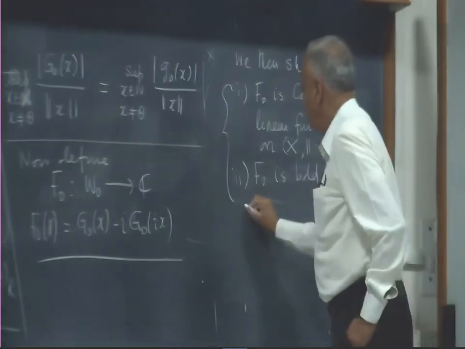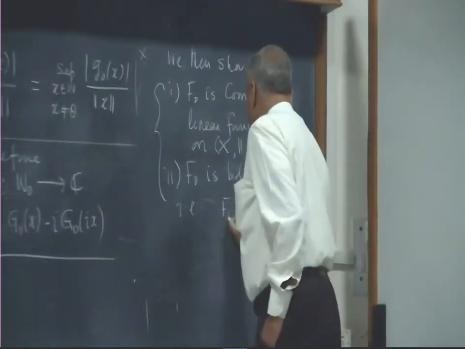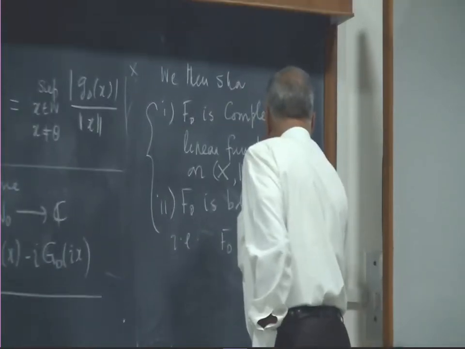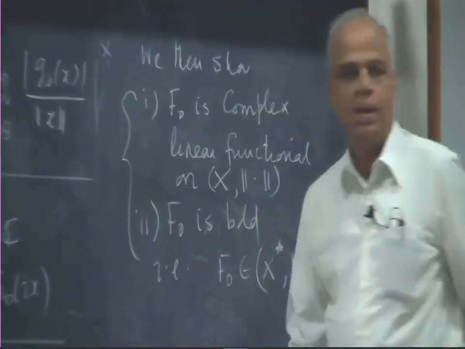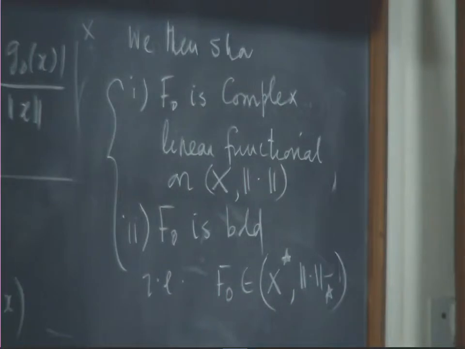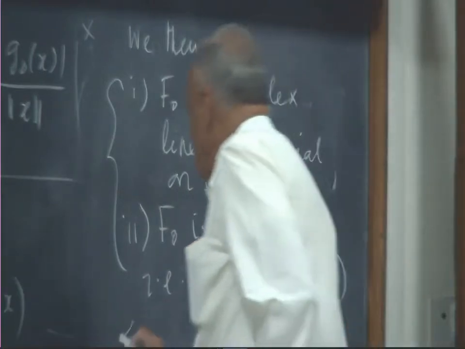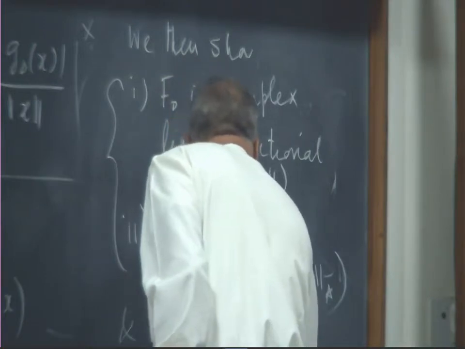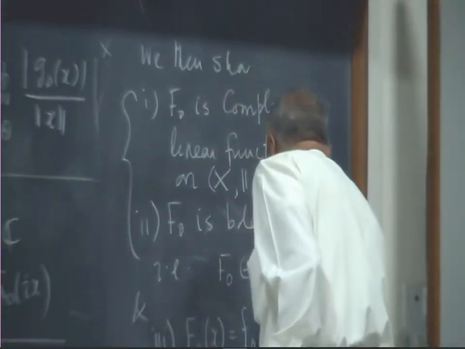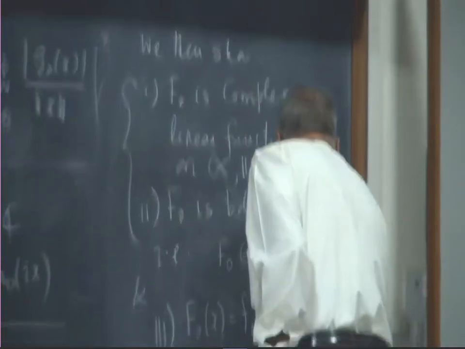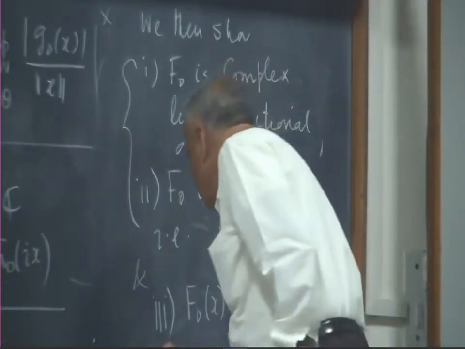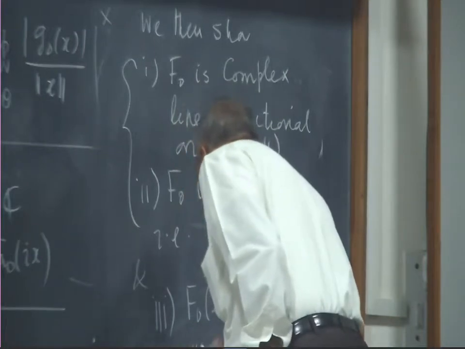So the two together means f naught belongs to X star, the original complex dual, and we show that that is an extension, and we show that it is a norm-preserving extension.